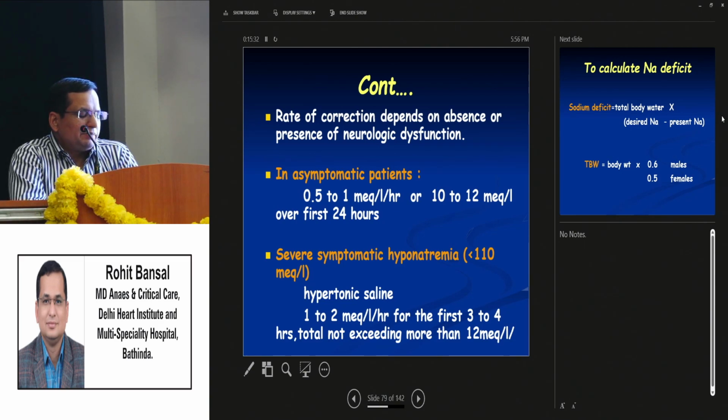This line needs to be read very carefully. In asymptomatic patients, correct at 0.5 to 1 milligram per liter per hour, or a maximum of 10 to 12 milligrams per liter for the first 24 hours. And if there are severe symptoms of hyponatremia, then you should give hypertonic saline. That is also 1 to 2 milligrams per liter per hour for the first 3 to 4 hours, to a maximum of 12 milligrams per day.